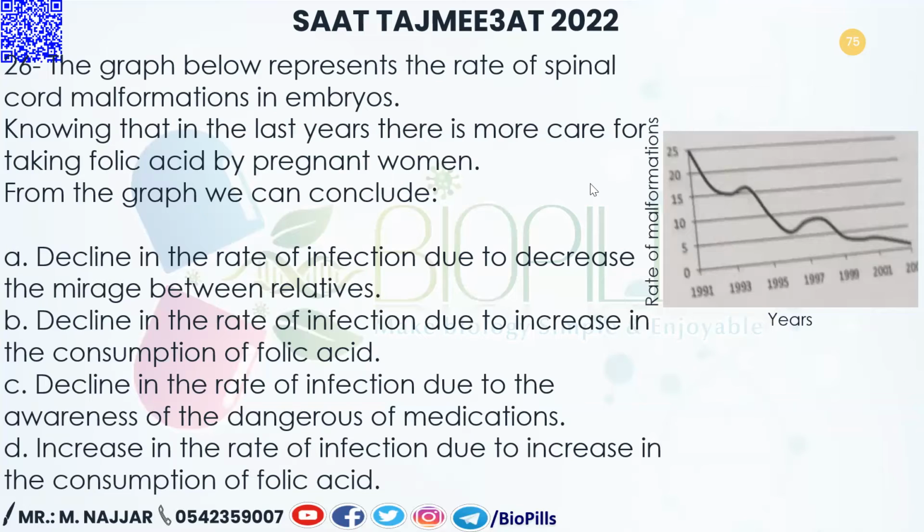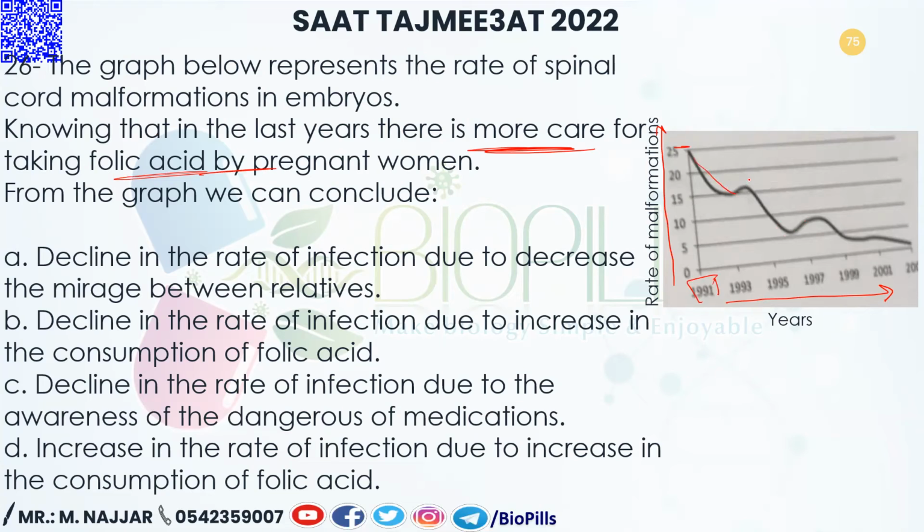And by the way, if you look in here at the graph, here are the years on the x-axis, and on the y-axis there is the rate of the malformations. In 1991 it was 25, and then it declined per year because they said here that there is an increase or more care of taking folic acid by pregnant women.